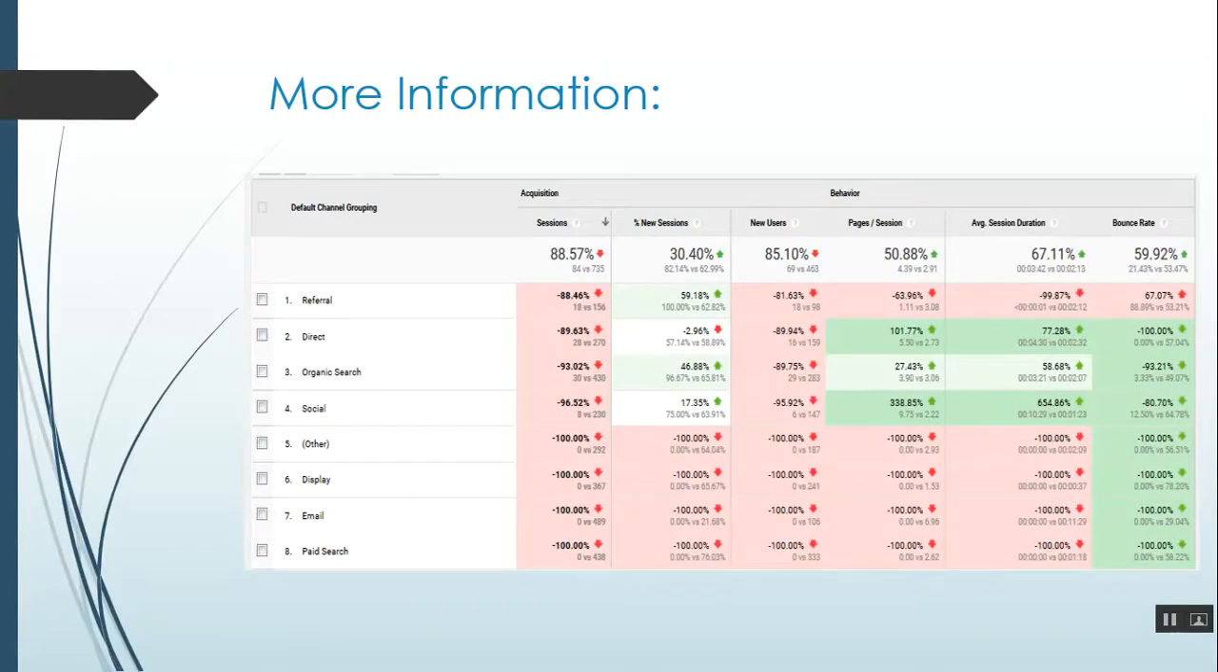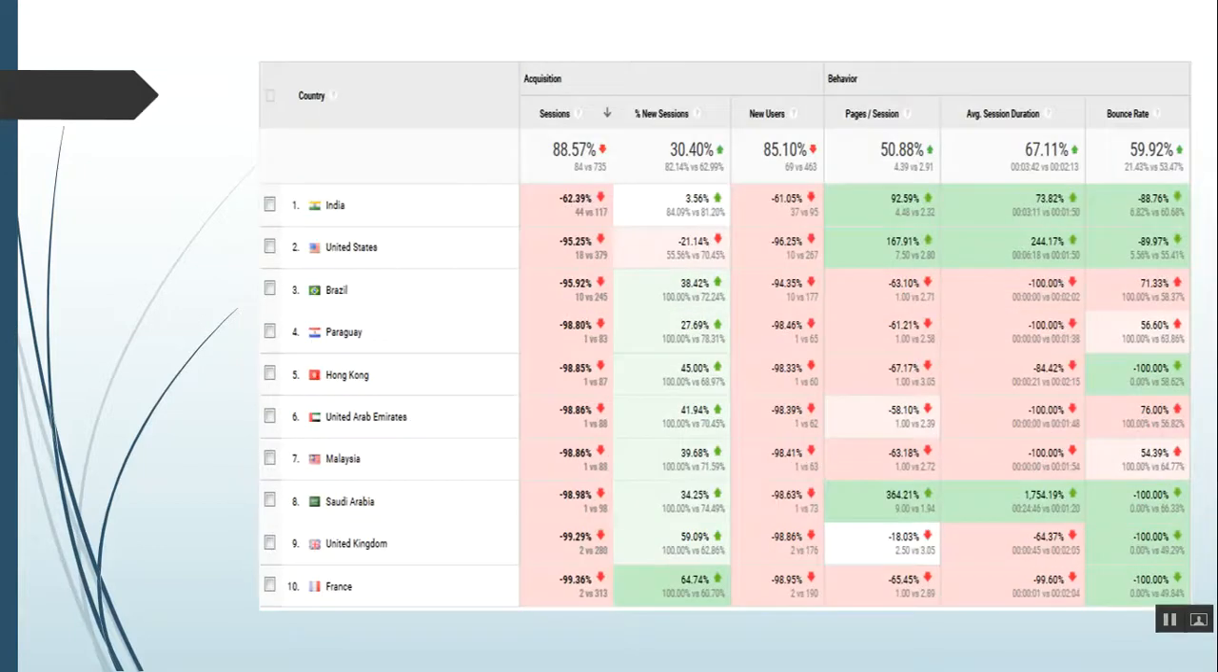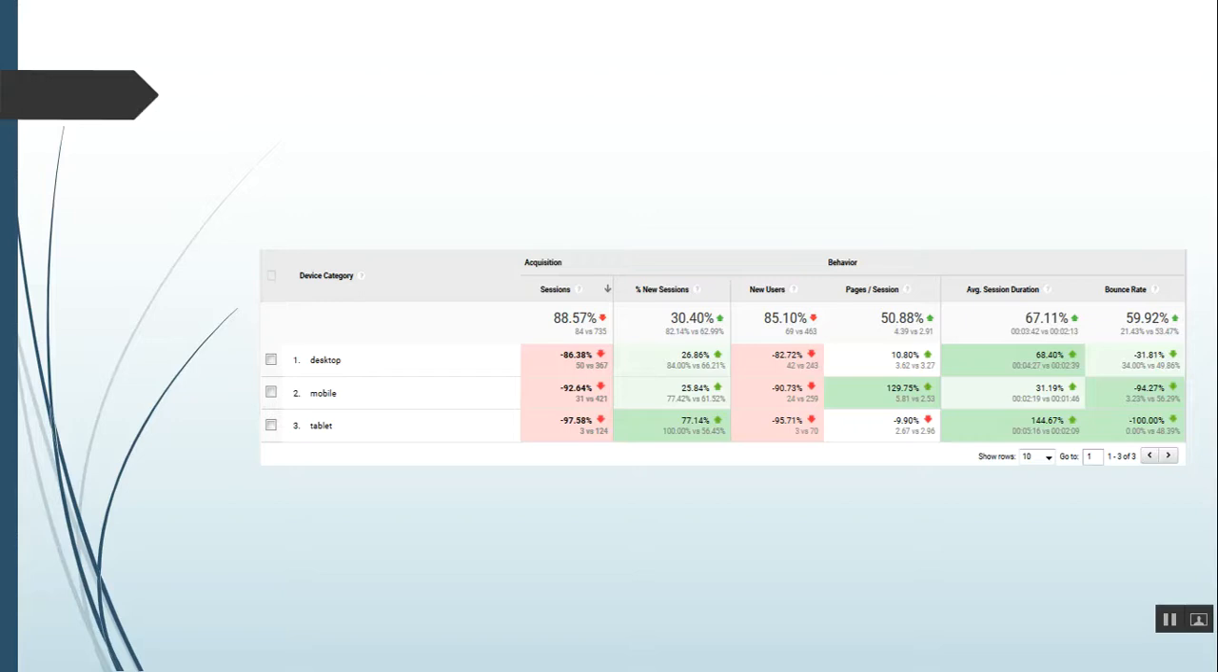You can see the channel grouping. Referral has more new sessions, around 59%, and a higher drop-off of 88%. You can see all the countries visiting, with new sessions and new users mostly from India, then the United States. There is also data showing that tablets are used more by the new users who come in by referral.